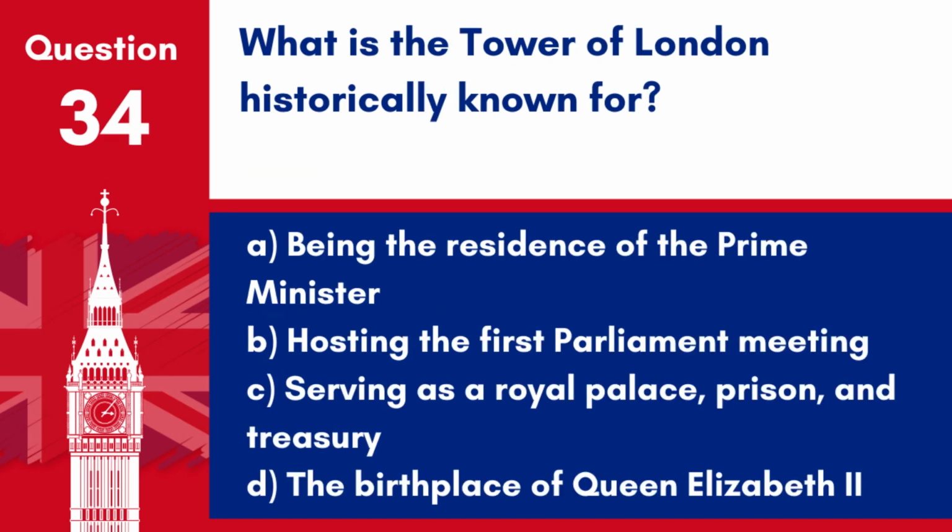Question 34. What is the Tower of London historically known for? A. Being the residence of the Prime Minister. B. Hosting the first Parliament meeting. C. Serving as a royal palace, prison and treasury. D. The birthplace of Queen Elizabeth II. Answer: C. Serving as a royal palace, prison and treasury. The Tower of London has a complex history of multiple uses, including as a fortress and a place of execution.